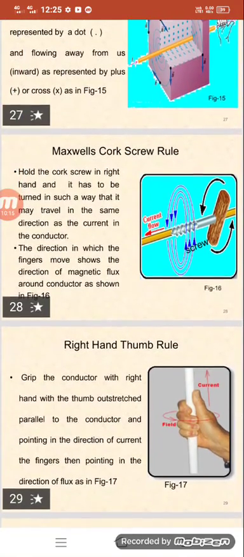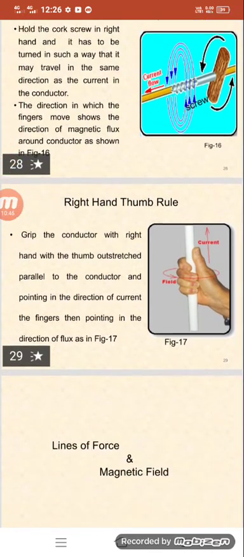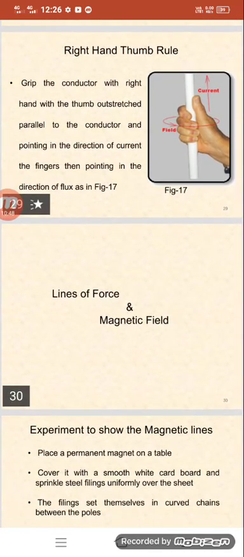Like our right hand thumb rule, grip the conductor with the right hand with the thumb outstretched parallel to the conductor and pointing in the direction of the current, and the fingers point in the direction of the flux. So simply, we hold a current carrying conductor with our right hand, keep the thumb in the direction of the current, and the other fingers wrapped around the conductor indicate the direction of the magnetic flux lines. So now, going on to discussion about lines of force and magnetic field.